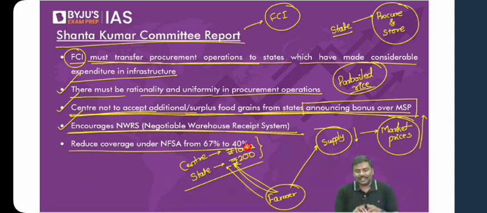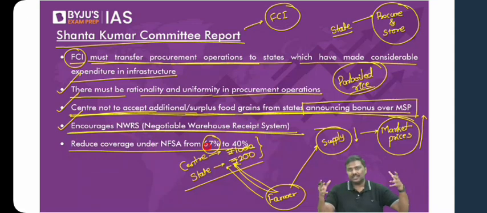Right, so what you should do then? Reduce the coverage from 67% to 40%. But the committee has also recommended, I'll just add one more point here. Once you reduce the coverage from 67 to 40%, it simply means you are covering only the required beneficiaries. Those who are in need of the assistance, you are covering those beneficiaries.